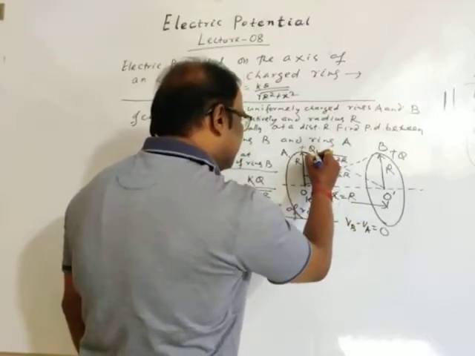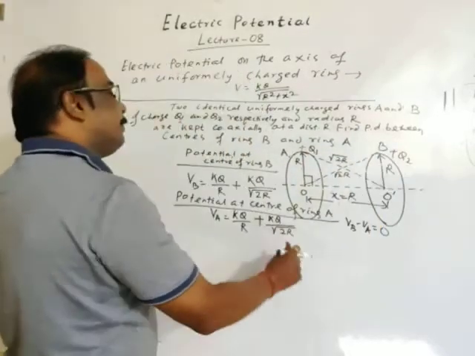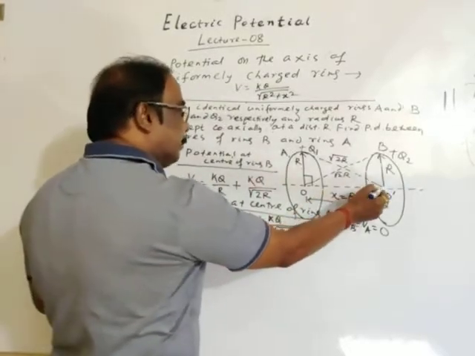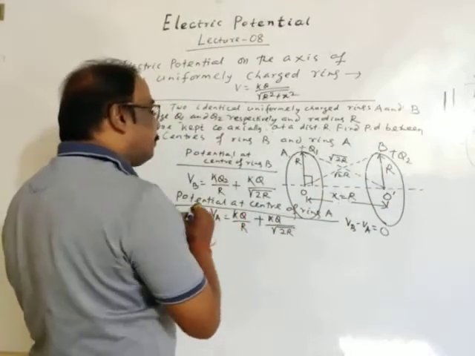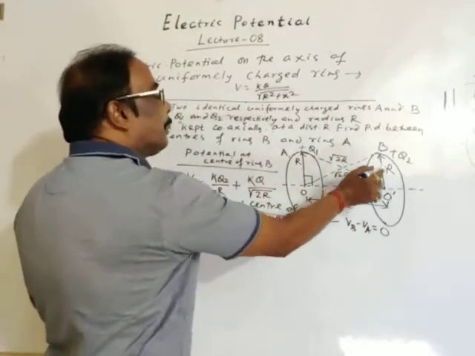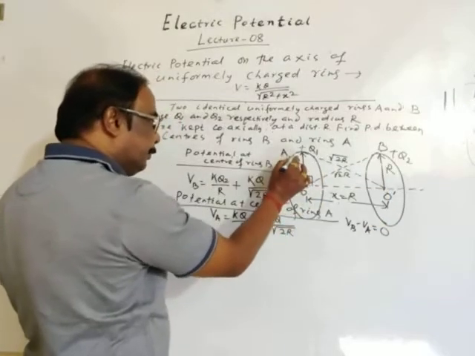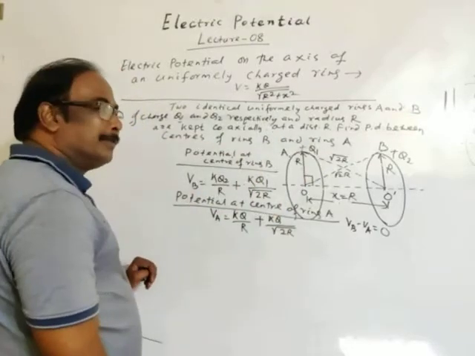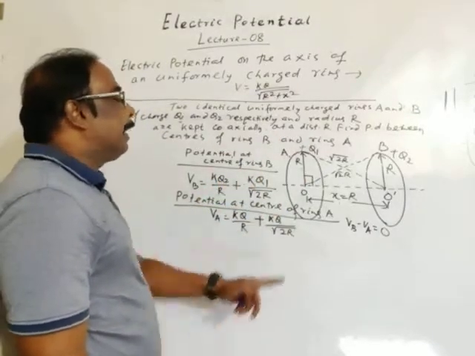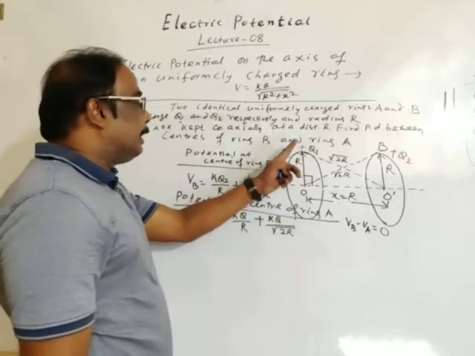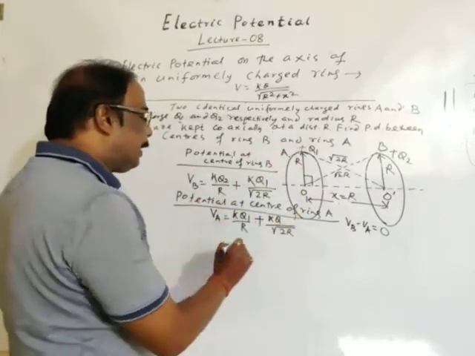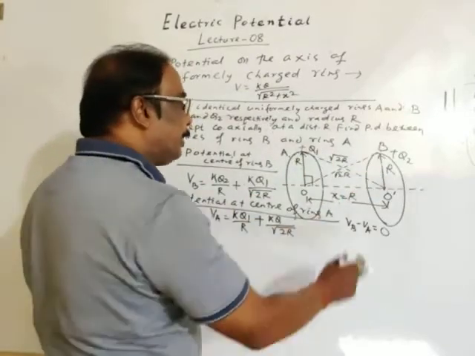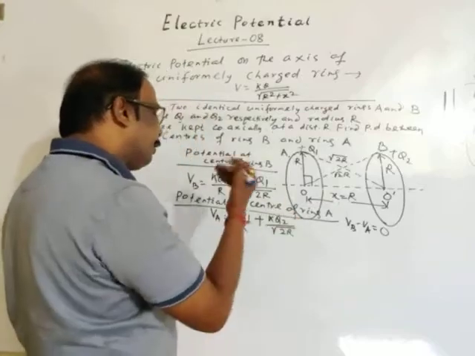Now let's take this as Q1 and this as Q2. Then the concept will change. Potential at center B due to itself is Kq2 by R. Potential at center B due to uniformly charged A is Kq1 by root 2R, since the charge of A is Q1. Similarly, potential at center A due to itself is Kq1 by R. Potential at center A due to uniformly charged ring B is Kq2 by root 2R.